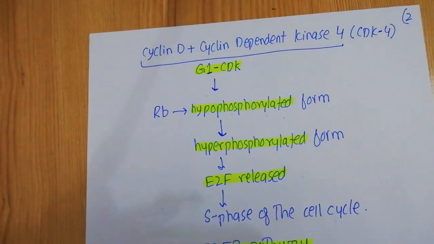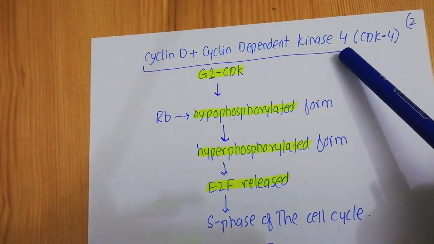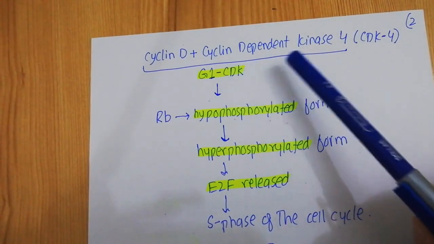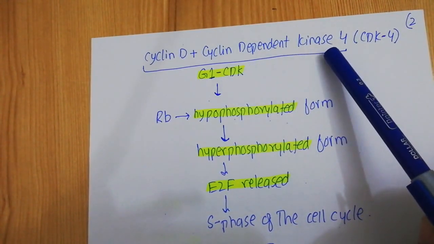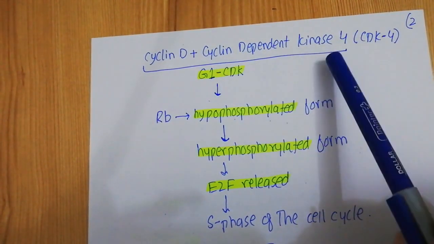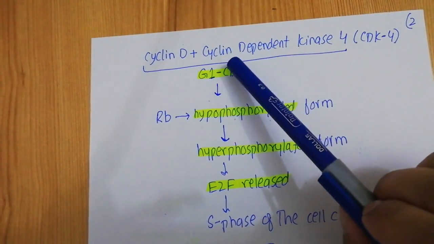In normal condition, during the G1 there is a particular cyclin dependent kinase which is known as the CDK4, and the activity of this particular kinase, as the name indicates, is dependent on the cyclin. So the CDK4 is a kinase whose activity is dependent on the cyclin.